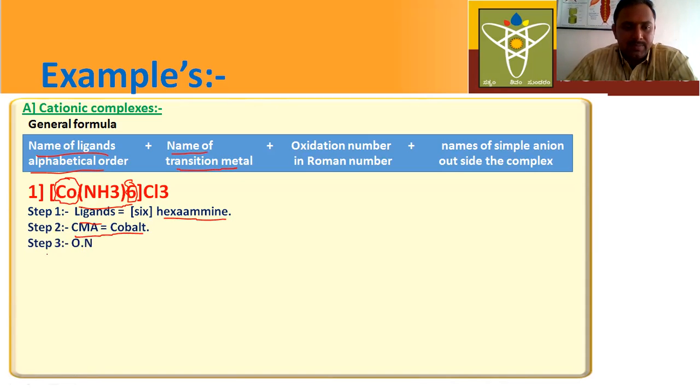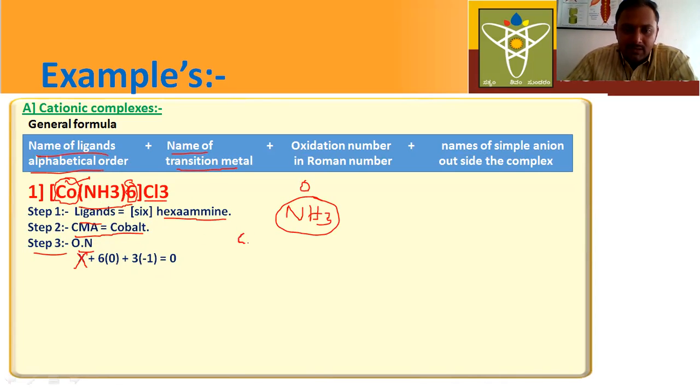Next, what is the third step? In the third step, you have to calculate the oxidation number. Now let us calculate the oxidation number of cobalt here. Already we have learned how to calculate the oxidation number of the central metal atom. First, let us consider X, because we don't know the oxidation number of cobalt. Next, how many ammine groups are there? 6. So, into what is the oxidation number of ammine? Here, NH3, this is ammonia. It is a neutral molecule, so the oxidation number is 0. How many counter ions are there? 3.